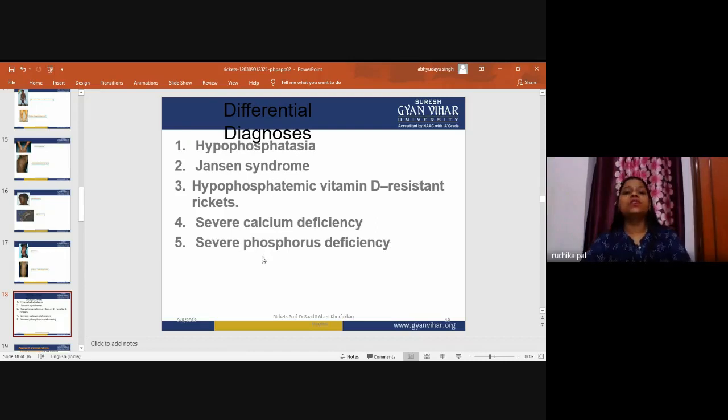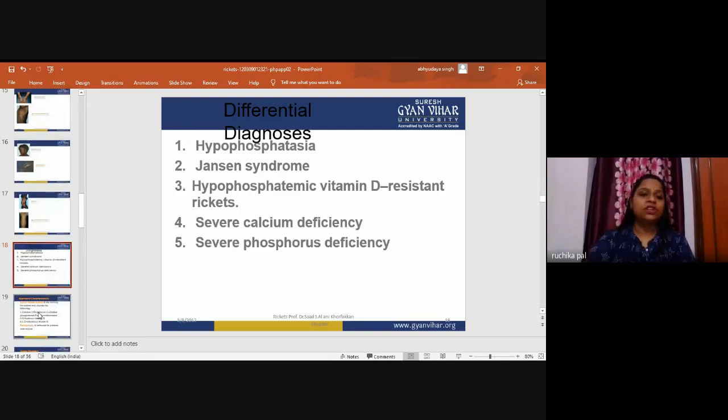If you have severe calcium deficiency, that is not necessarily rickets; it may be a nutritional deficiency, where the nutritional supplement is not providing enough calcium. With severe phosphorus deficiency, the matrix is strong, but the deficiency is there because the nutritional supplement is not provided to the patient, the infant or the child.